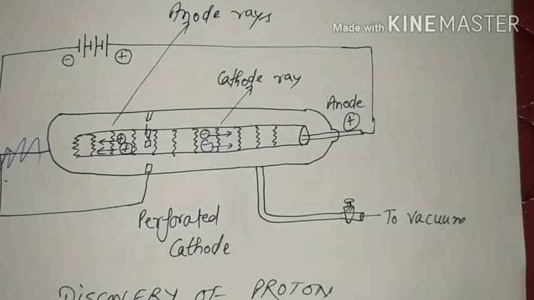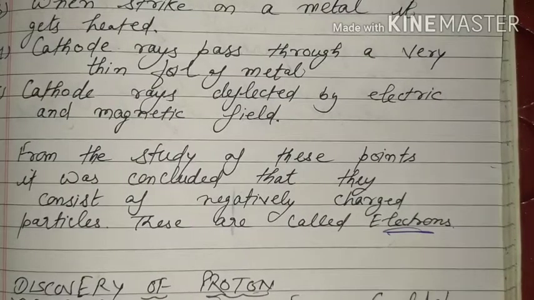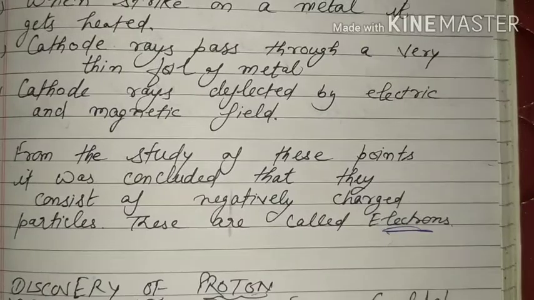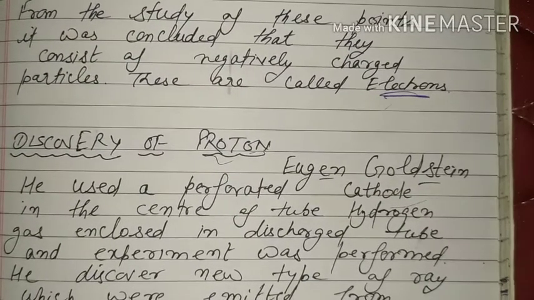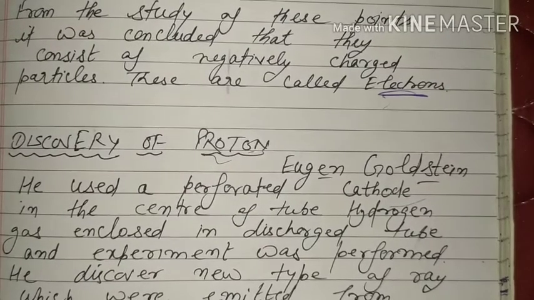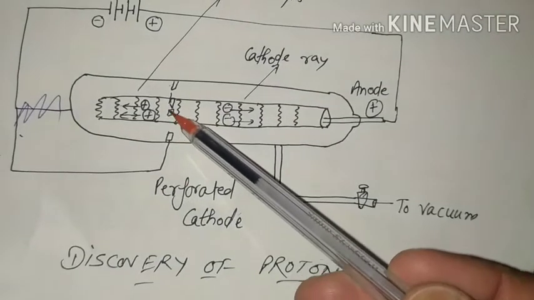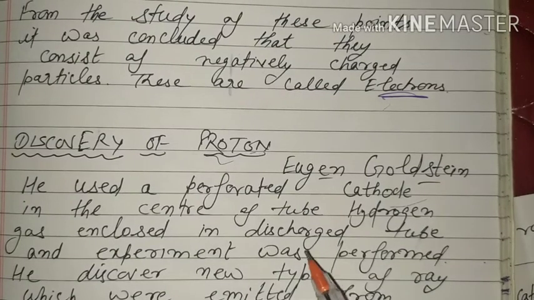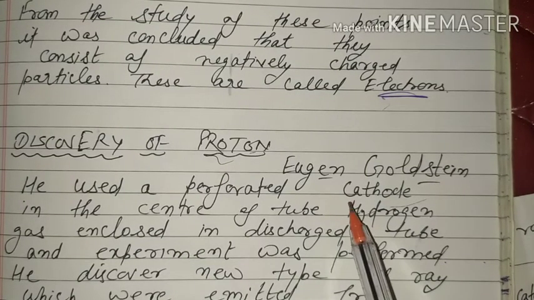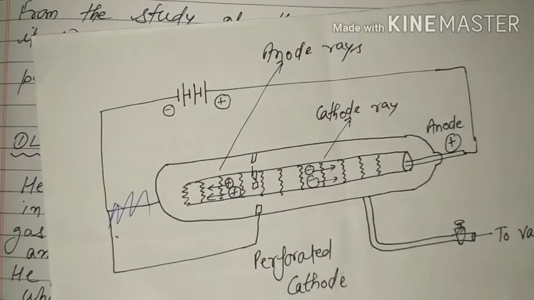Now what will happen in this tube? We write some points here. Discovery of protons. Goldstein used a perforated cathode, in which holes are present. In the center of the tube, hydrogen gas was enclosed, discharged here.